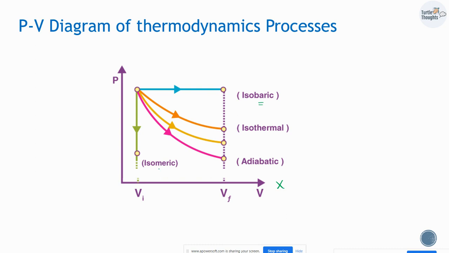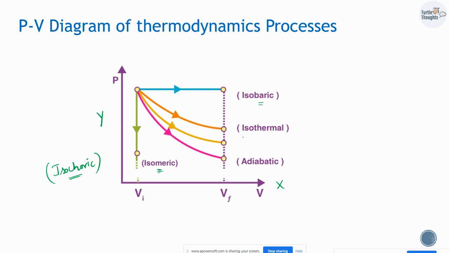Similarly, isometric is another name for the isochoric process. A thermodynamic process where volume remains constant is called isochoric, or the other name is isometric. Right? In this case, the PV diagram for an isometric or isochoric process is going to be parallel to the y-axis.